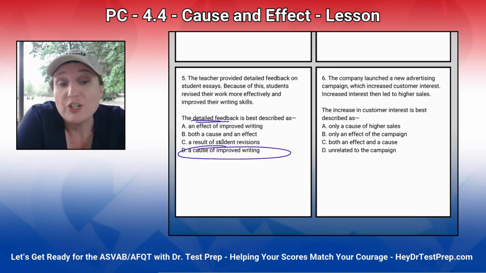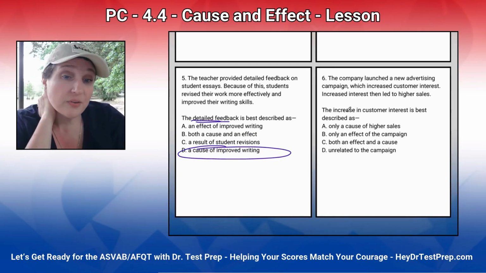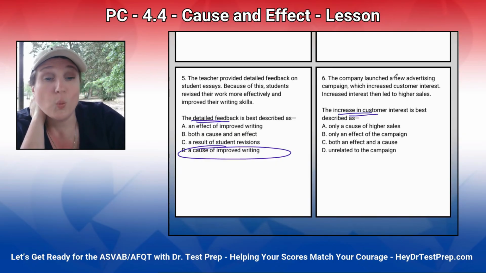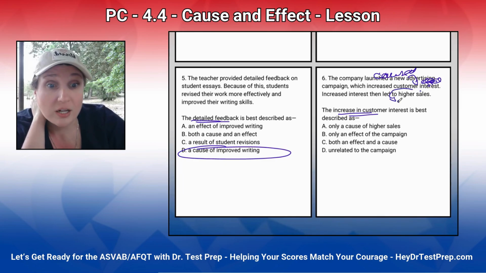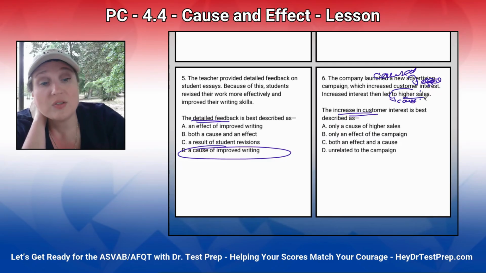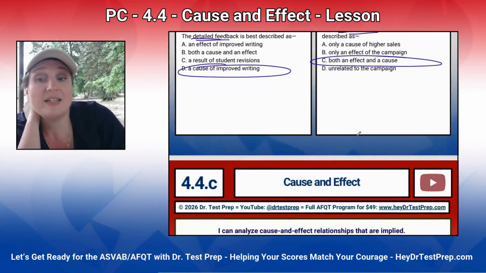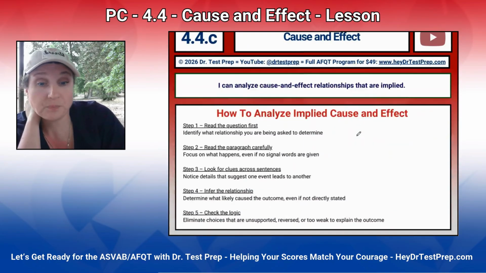The company launched a new advertising campaign, which increased customer interest. Increased interest then led to higher sales. So an increase in customer interest, well, the advertising campaign caused the interest, which is an effect, but that interest caused higher sales, so which became the effect. So in this case, it's both an effect and a cause.